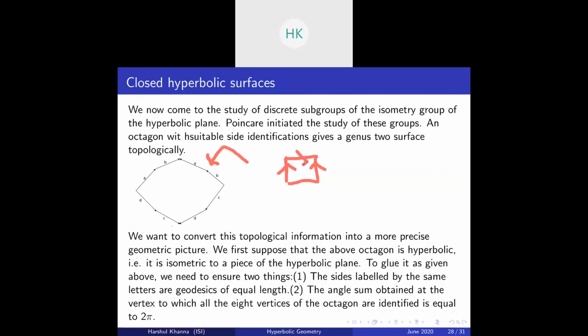You glue them in this order, and this particular model is a torus. So what we did was glue the sides to give us a surface. Essentially, this unit square is a fundamental domain of the torus.